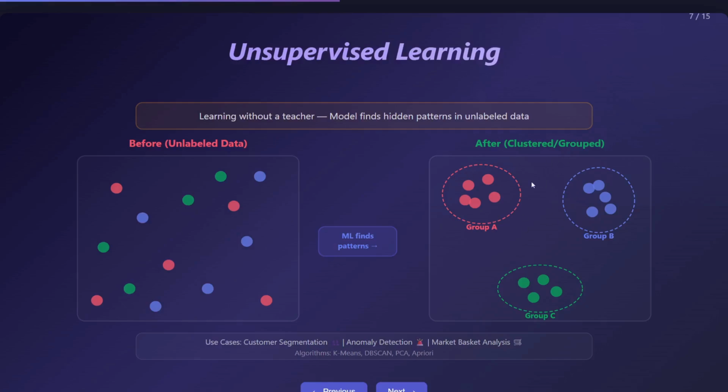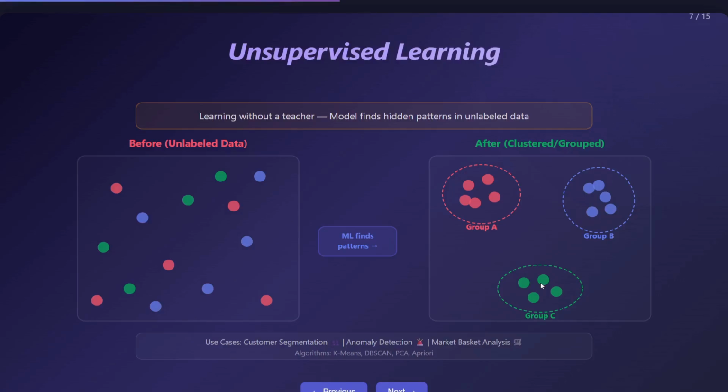The algorithm automatically groups similar data points together. Here you can see red dots in one cluster, blue dots in another cluster, green dots in the third group. So this algorithm finds hidden patterns that we could not see easily.